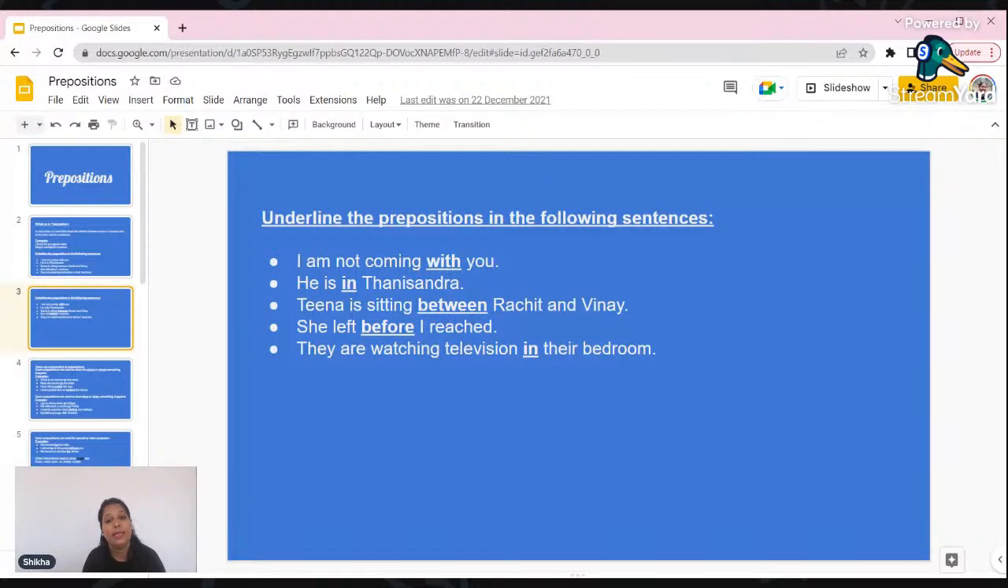So what will you say? He is in his tuition right now. Yes. In the same way, the next sentence is, Tina is sitting between Rachit and Vinay. Between means beech mein. Tina is sitting between Rachit and Vinay, and she left before I reached. They are watching television in their bedroom. So where are they watching television? In their bedroom. So these are different kinds of prepositions which we saw in these few sentences.